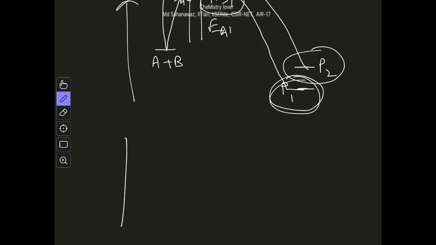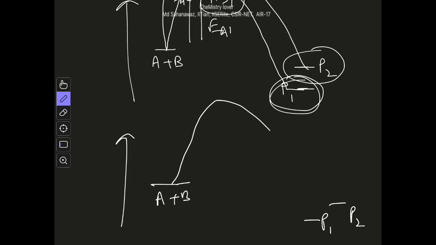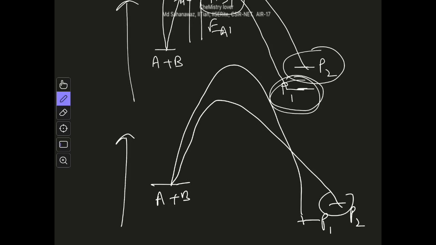The reverse case may also be there. Let's say you are getting from A to B, you are getting P1 and P2, but now the transition state which is giving P1 is lower in energy than the transition state which is giving P2, right? So in this case we are getting P1 through a transition state which has lower energy compared to the product P1. In this case the transition state is high in energy. So the main thing is we cannot say that the transition state of a certain reaction is high in energy because the product is high in energy.